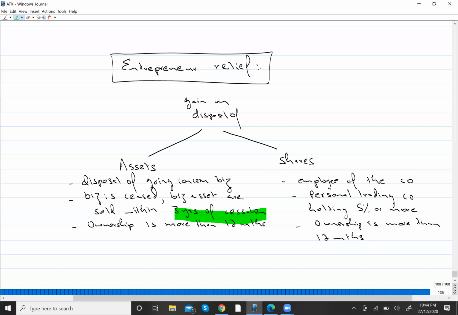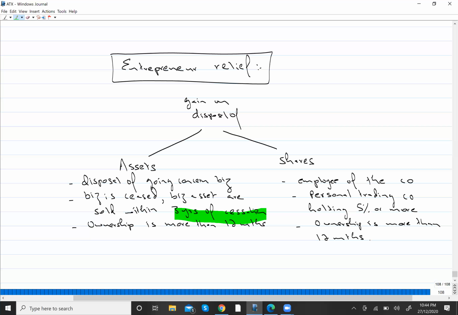Okay, now I was having a total of 4 business assets. 3 of my business assets were owned for more than 12 months, and 1 business asset was owned for less than 12 months. So the question is, will it be eligible for ER relief? The answer is yes. Why?